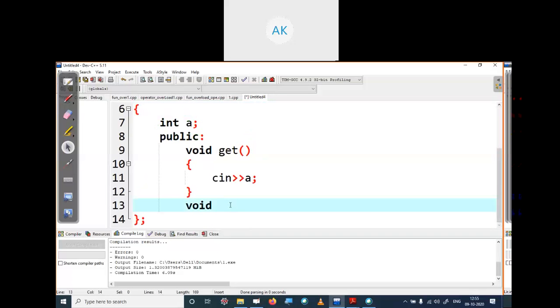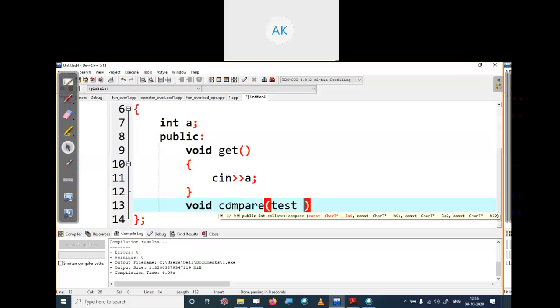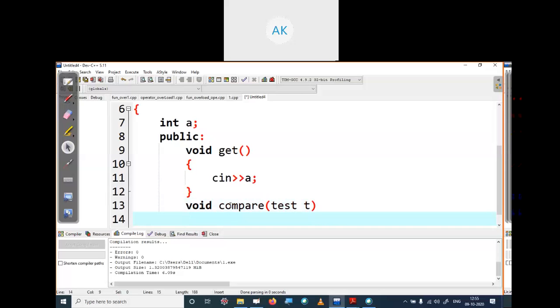So here we first see the comparison of two objects using a function. Firstly, we are creating a program to compare objects using a function. So write a function compare and its input is test t. T is an object of type test class.